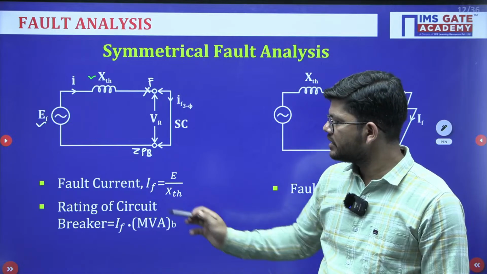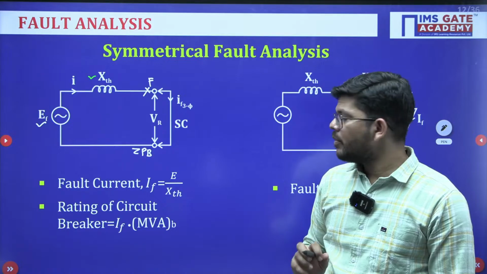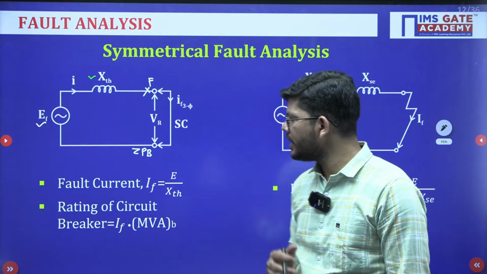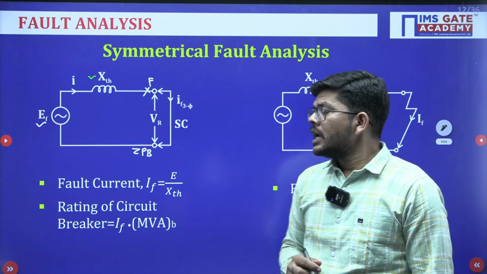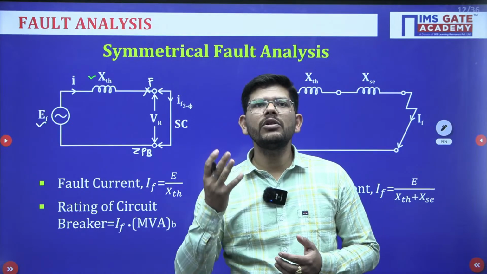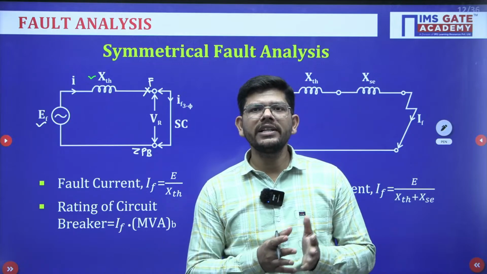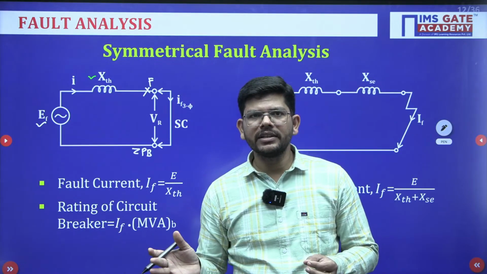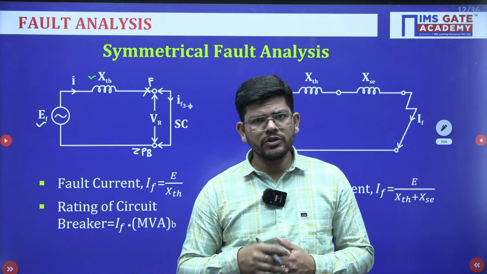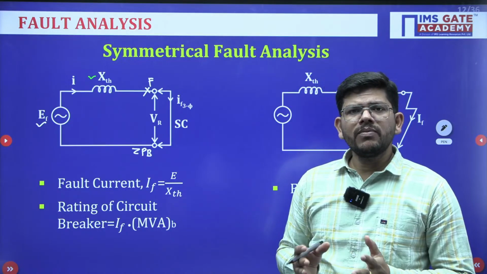current or fault current, this simply will be equal to E upon XTH, and E is normally taken to be 1 per unit. So, 1 upon XTH will be the fault current. Now, we have to choose the rating of circuit breaker. We have to install the circuit breaker so that it can interrupt the circuit. They can isolate the faulty and the healthy section. Now, the question arises, what rating of circuit breaker has to be chosen? So, they are chosen as per the rating of the fault current.